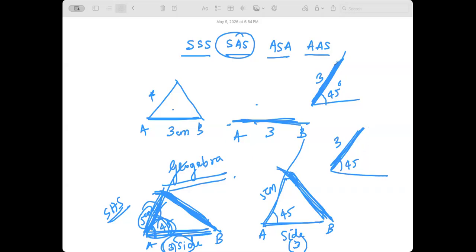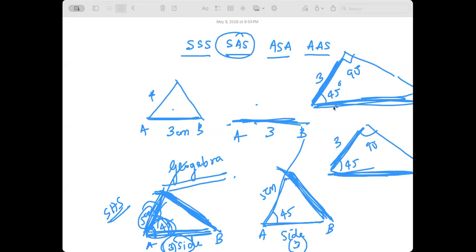Now again, if I make it, let's say, 90 degrees, and then make that same 90 degrees here, and after that measure this and this, they will exactly be the same. Why? Because there is ASA congruence between both. Automatically the third side will be equal if you measure and see.